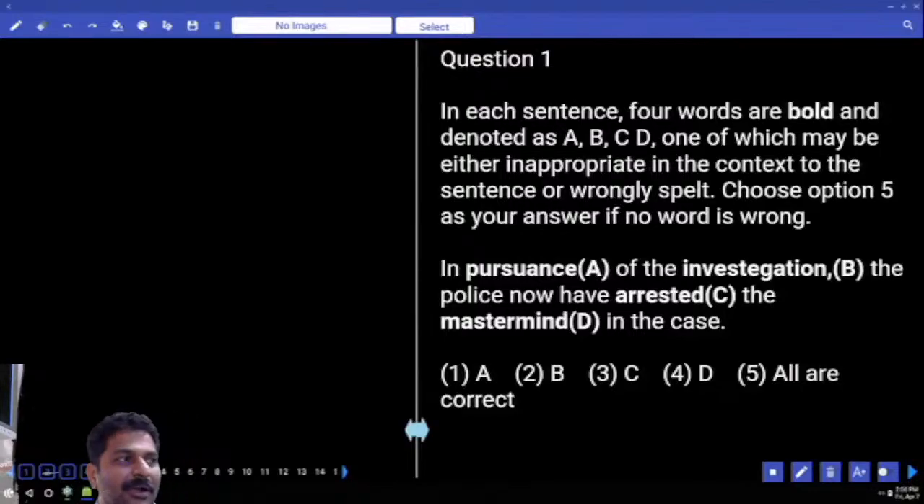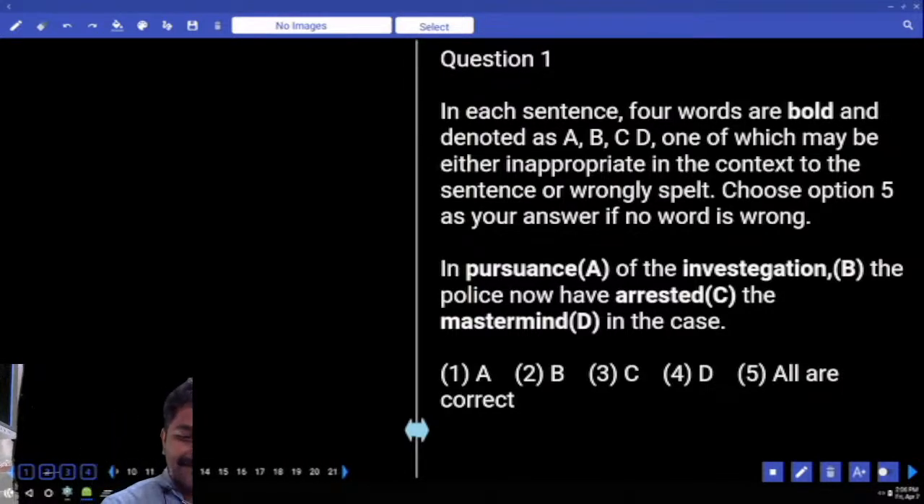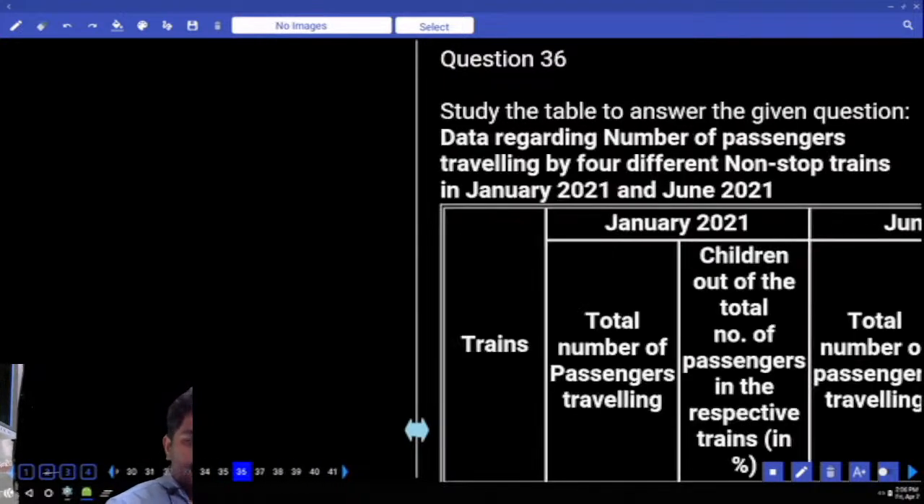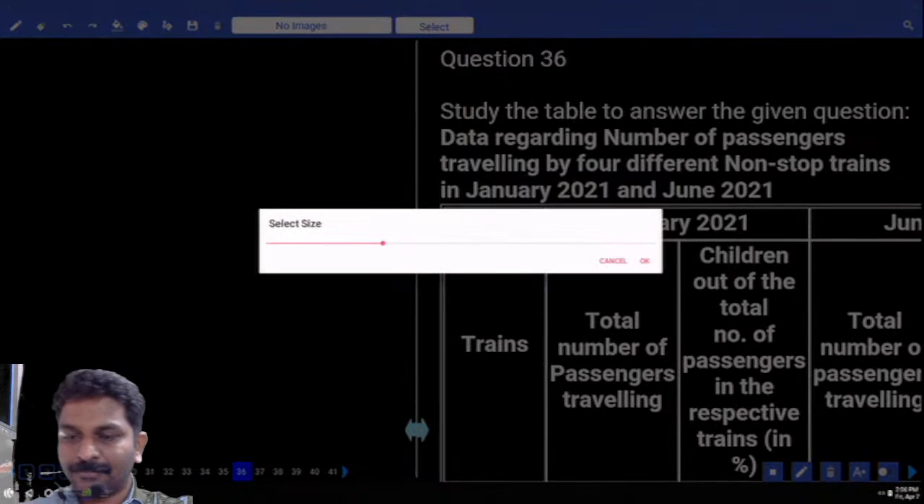Takes it. Quant faculties who want to leave the class can leave. Usually I used to come at 3 o'clock, right? Right, 36 onwards.